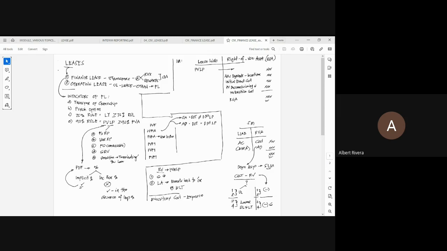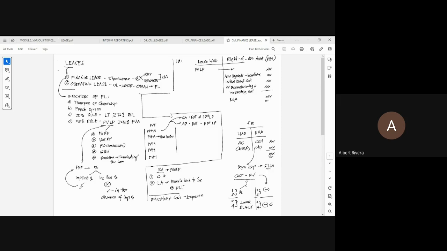What is this decommissioning and restoration cost? In some leases, let's say na nag-lease ka ng isang lupa. Ngayon, ang sabi sa iyo ng lessor, saan mo ba yan gagamitin? Magtatayo po ako dito ng negosyo. So, ibig sabihin, magtatayo ka dyan ng mga structures. Tama po.